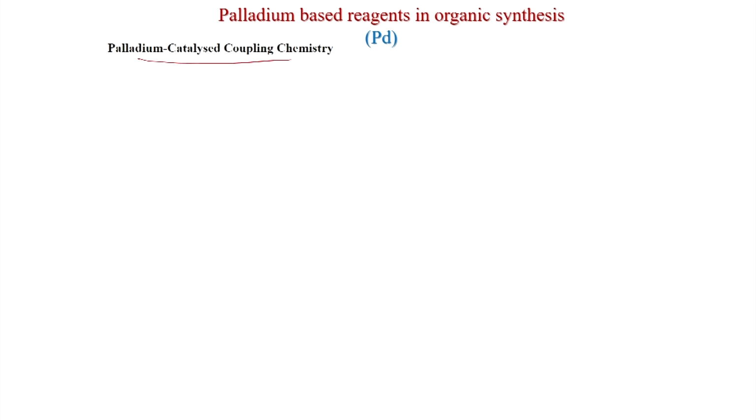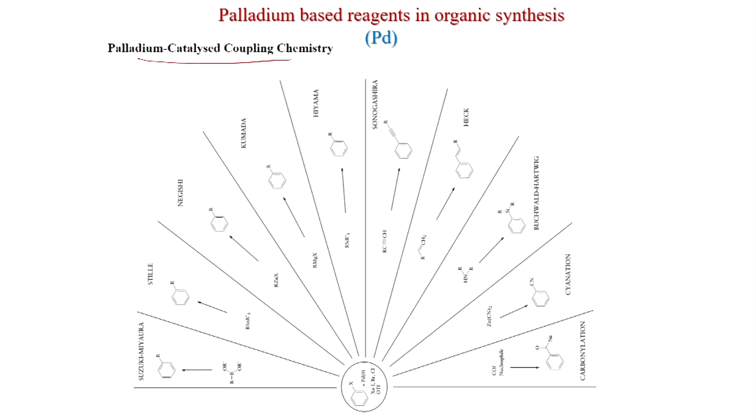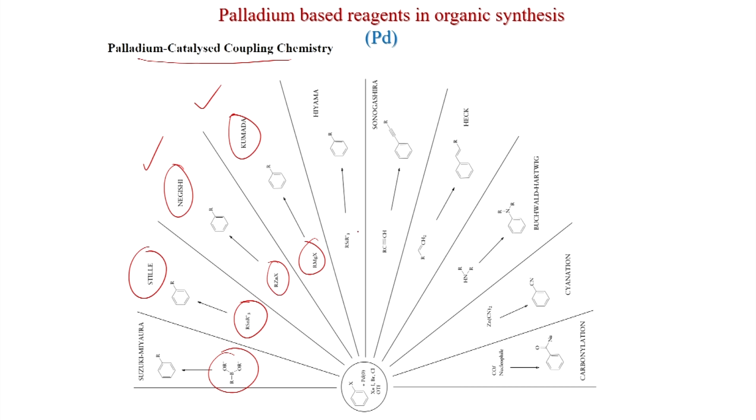Palladium catalyzed coupling chemistry. Now we will discuss different palladium catalyzed couplings. Suzuki-Miyaura, that we have already discussed, uses boronic acid. If you use tin, then Stille, this also we have already discussed. If you use zinc, then you get Negishi. So, this we will discuss today. RMgX, Grignard, then it will be Kumada, this also we will discuss.